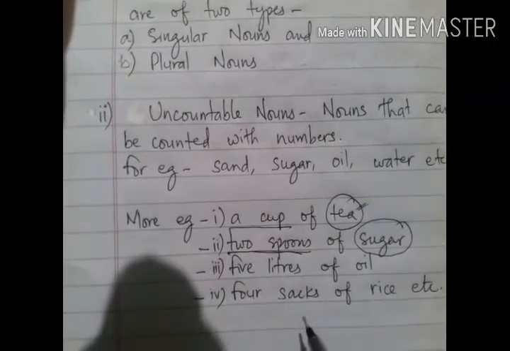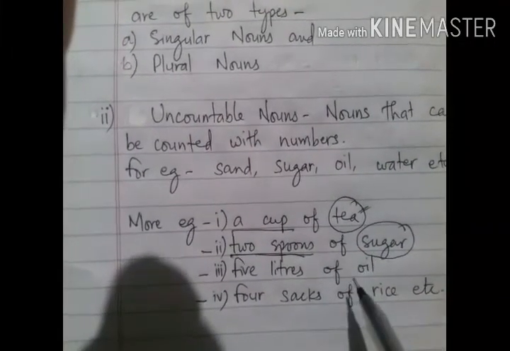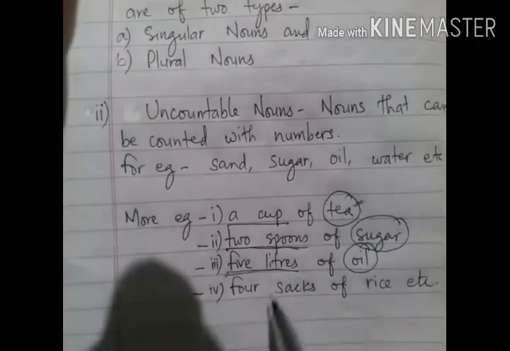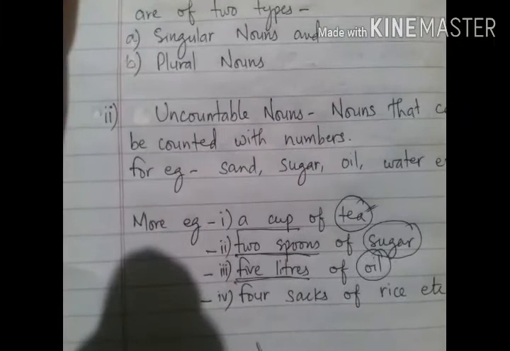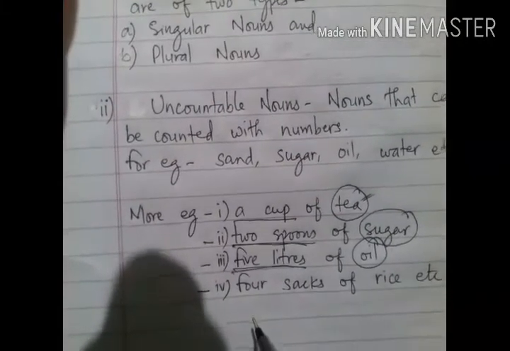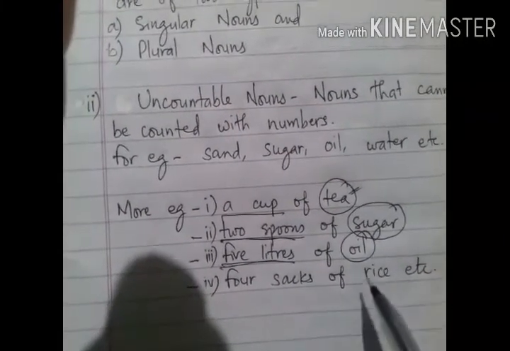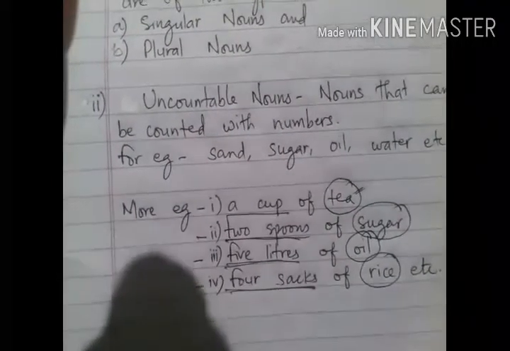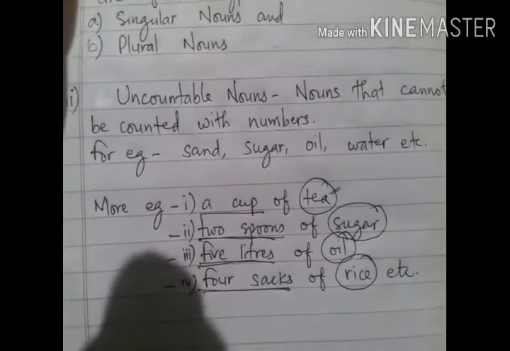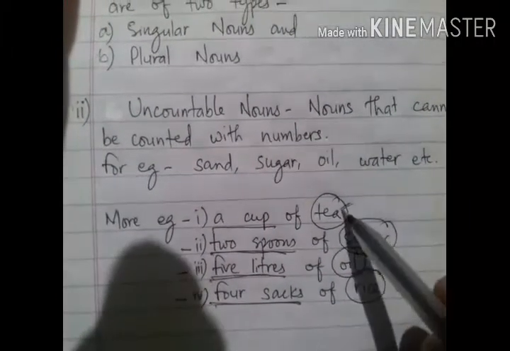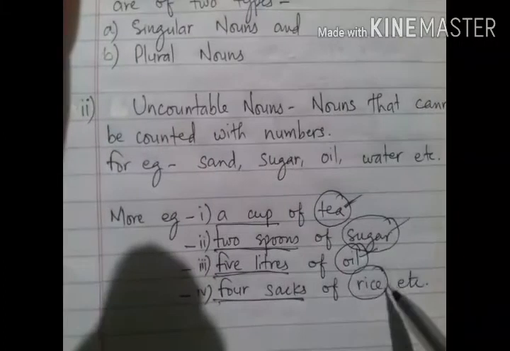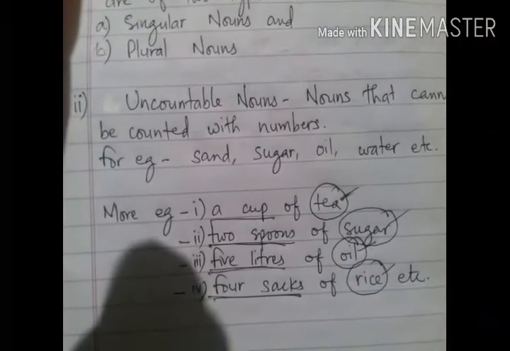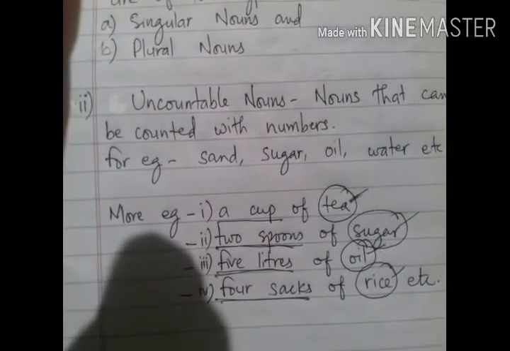Okay, so the next example is 5 liters of oil. So here oil is also uncountable, but by using 5 liters we have made it countable. Okay, next is 4 sacks of rice. Here rice is an uncountable noun, but by using the term 4 sacks we have made it so it can be counted. But in the real sense, this tea, sugar, oil, rice, when we use them individually, each of them is an uncountable noun.